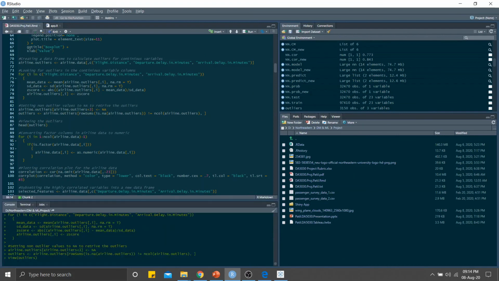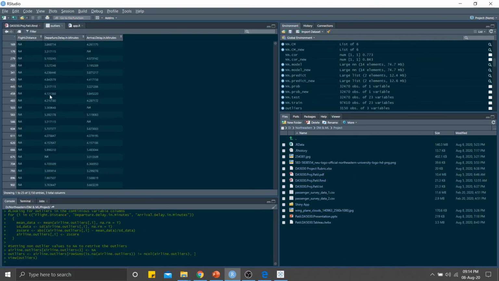So if you just view the outliers column, this is the number of rows which have outliers in one of the three columns. Yeah, that's just for the outliers.